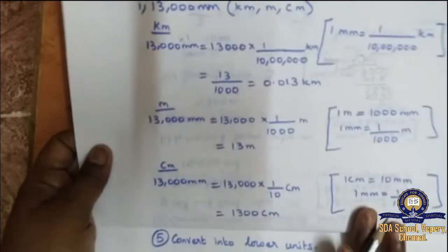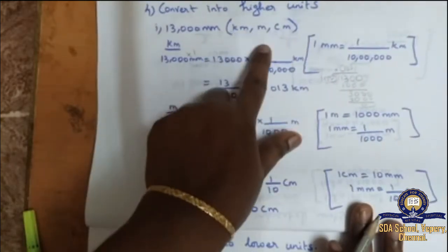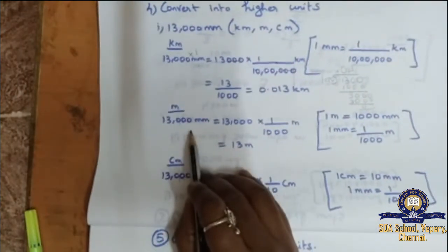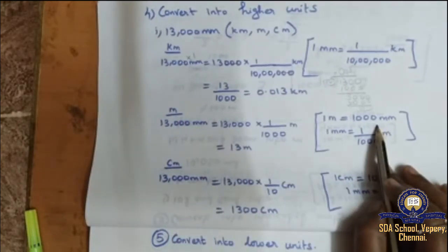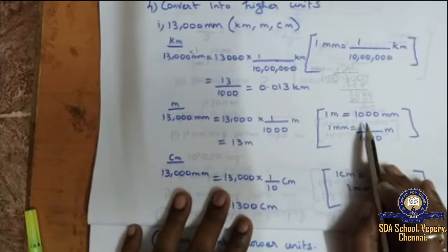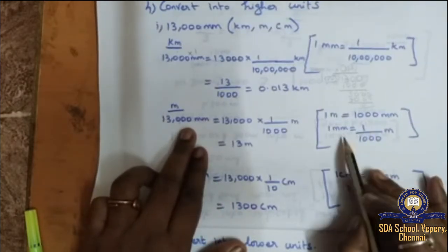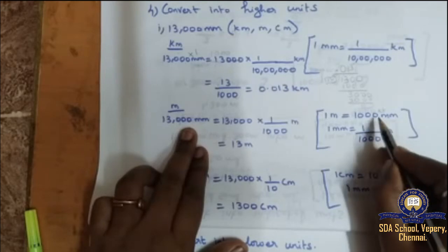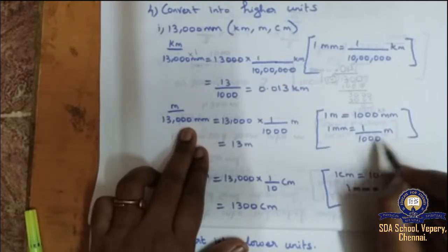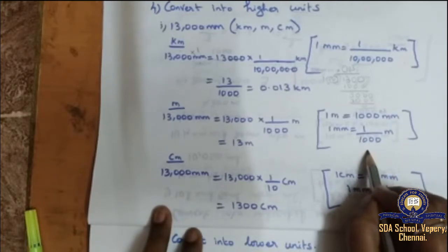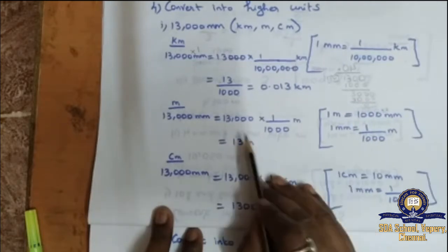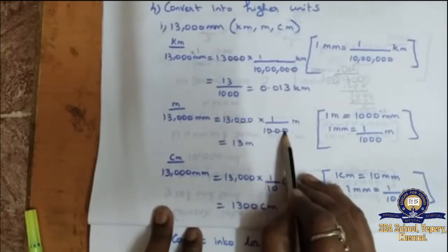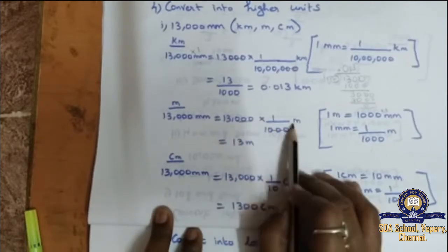Next, we can change it into meter. After kilometer, I can change this into meter. In the same way, 13,000 millimeter. 1 meter is equal to 1000 millimeter. That means we have to write 1 millimeter only. So 1000 into 1 millimeter, this 1000 will come down, and it is 1 divided by 1000 meter. So instead of 1 millimeter, I have written 1 divided by 1000 meter. After that, we can cancel 3 zeros and 3 zeros. So nothing is there in the denominator. 13 into 1, 13 meter.